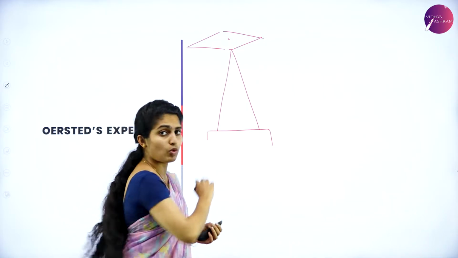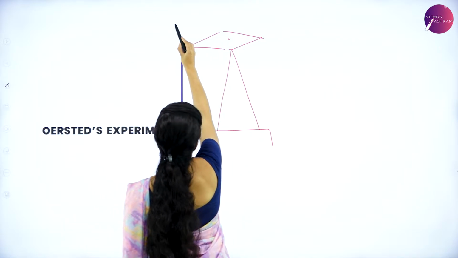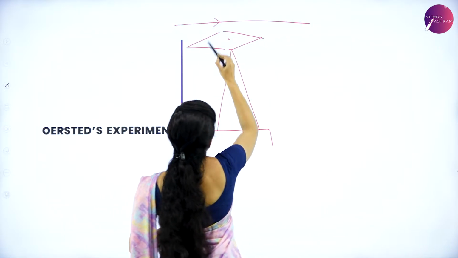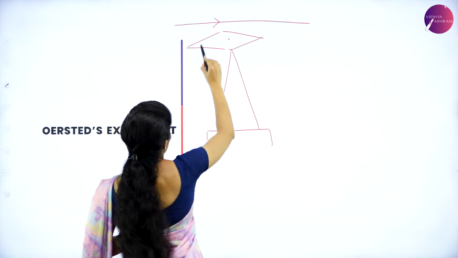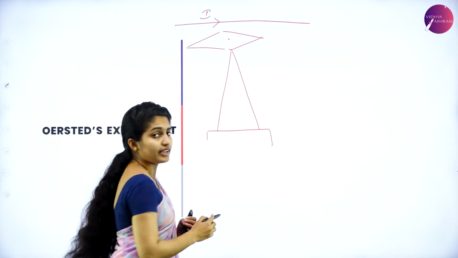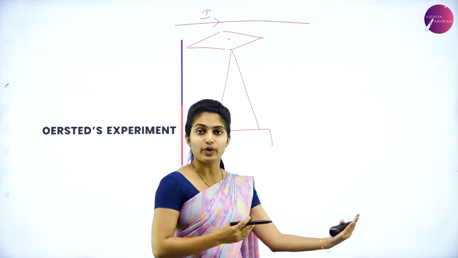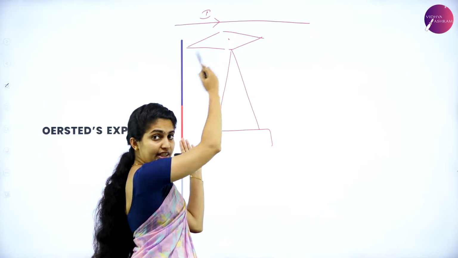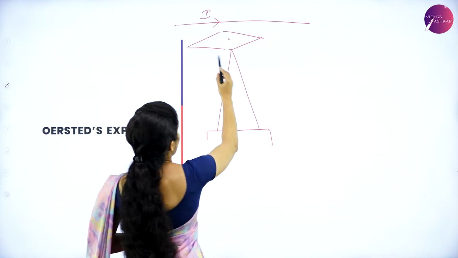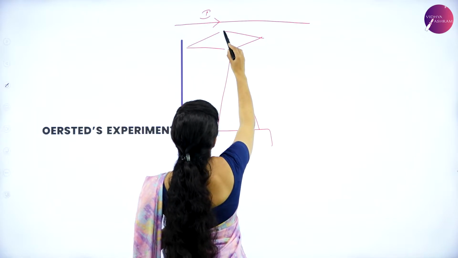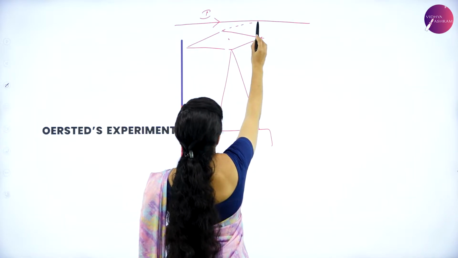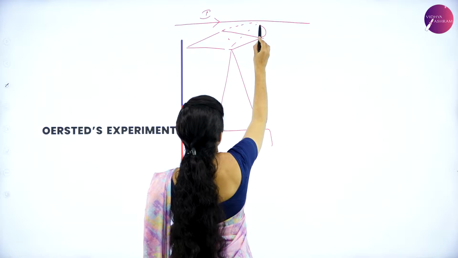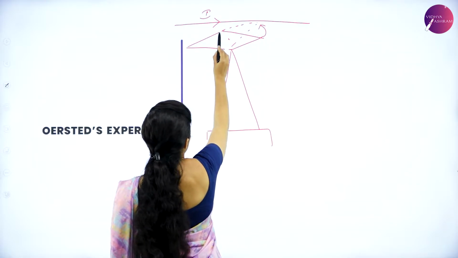There was a flow of current through one conductor, and the flow of current is said to be current I. When the current is flowing in this direction, from the left hand side towards the right hand side, the magnetic needle tends to move to this position, that is the rotation it takes towards the left.